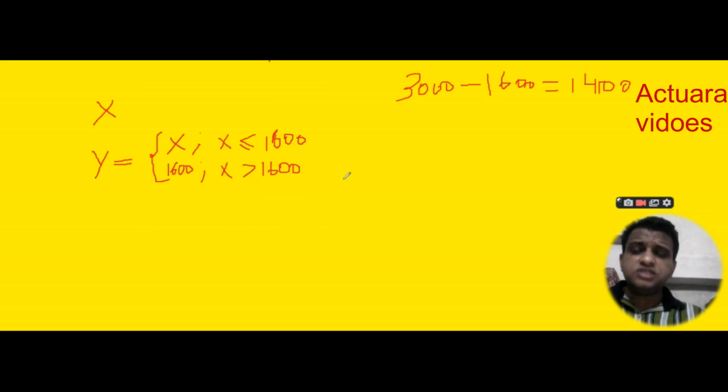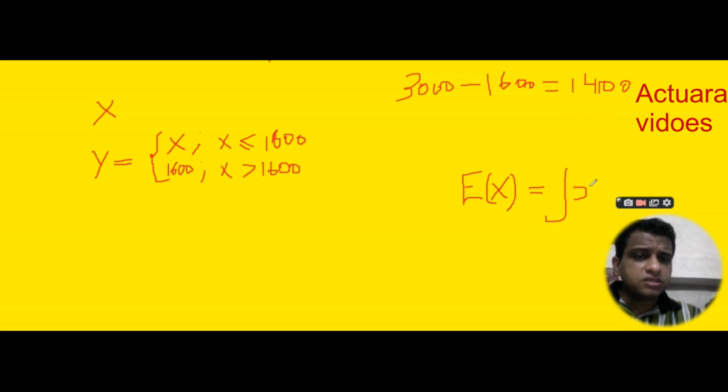Now to find the expected value of the insurance company, we know the formula of expected value that we have studied: if my distribution is a continuous distribution, the formula is the integral of X into f(x), where f(x) is the PDF of the distribution of the claim amount.